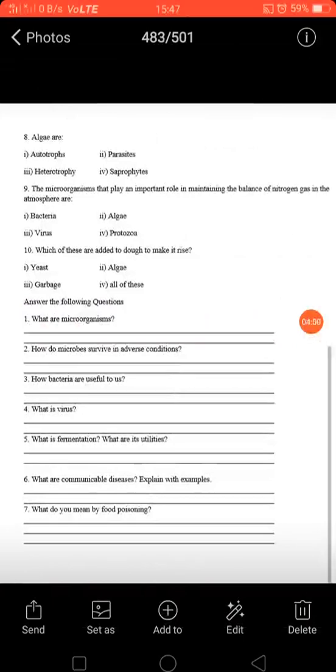Option number 8, MCQ number 8, algae are autotrophs, parasites, heterotrophs, or saprophytes. So here, autotrophs means organism which makes their food on their own. Parasites which are found on the body of other organisms and they just depend on them for their food. Then heterotrophs are kind of organism which do not make their food on their own but they depend on the others.